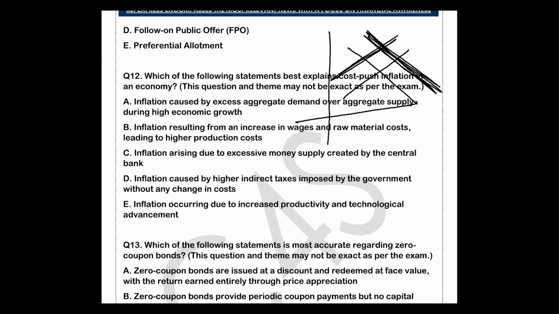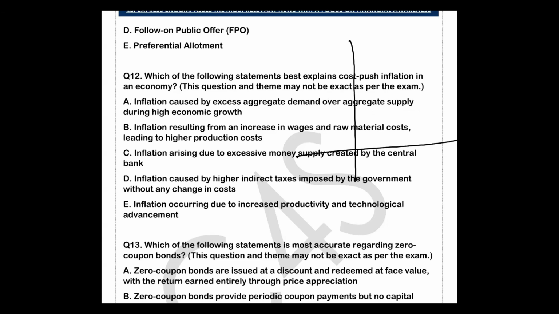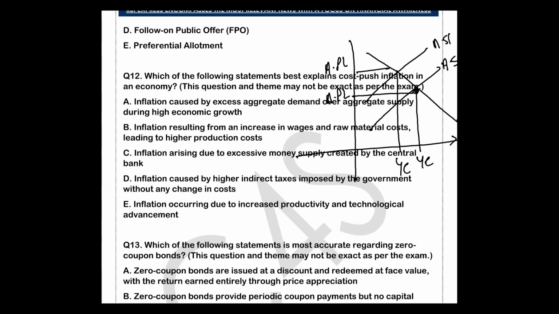So which of the following statements best explains cost push inflation? If there is cost push inflation, the aggregate supply moves here. Here is the AS, and now it is AS1, and the demand curve is there. So this was the equilibrium point. Everyone knows the average price level, APL. If we consider the aggregate supply graph, the growth is here, and the prices have also increased. Now you can check the options.